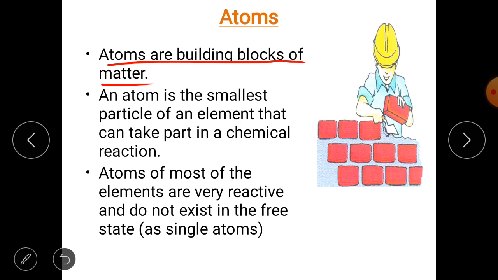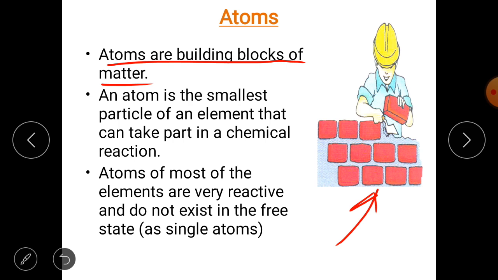Here you can see this mason putting one brick after the other, and in the same manner the entire house will be built up. So when atoms combine together, they form matter which we are able to see. We are not able to see the atom.